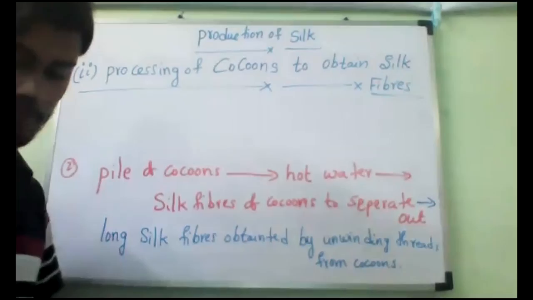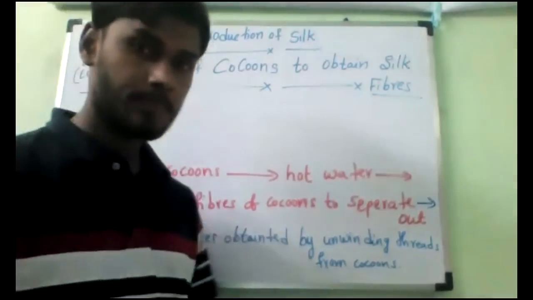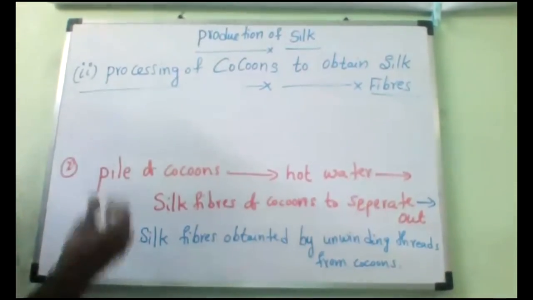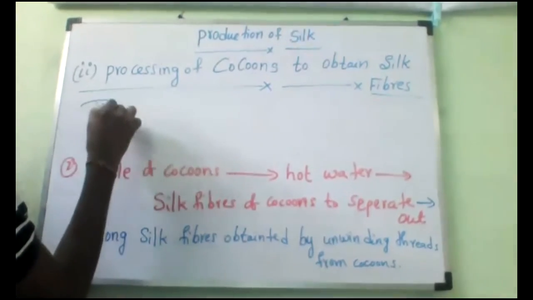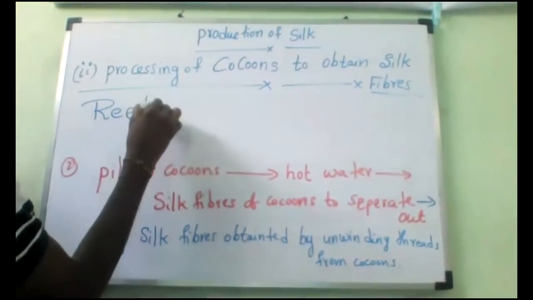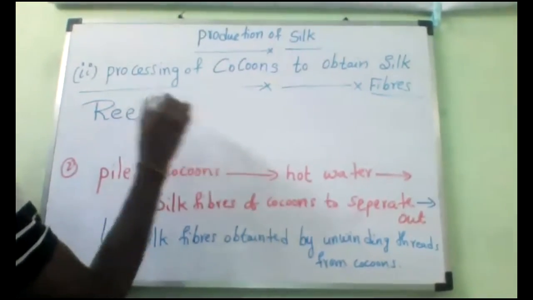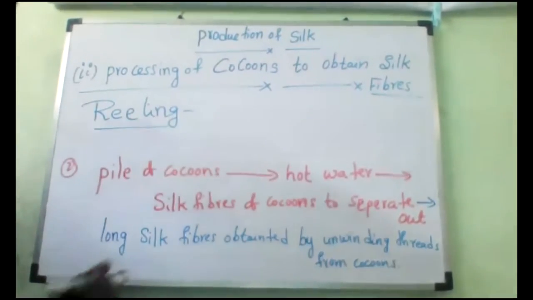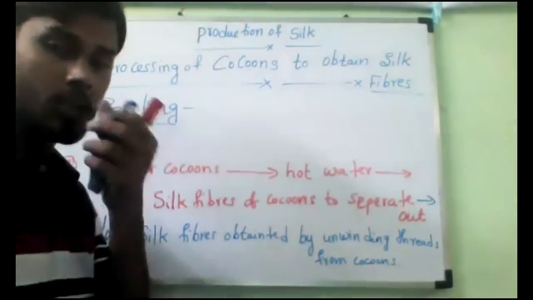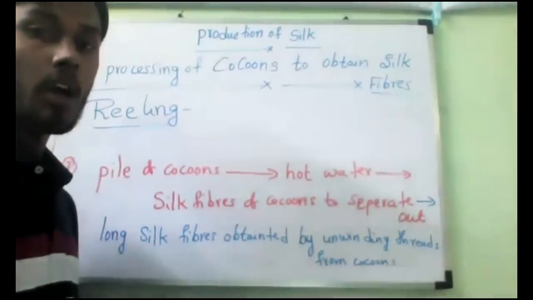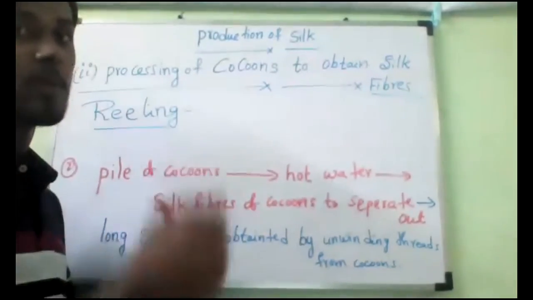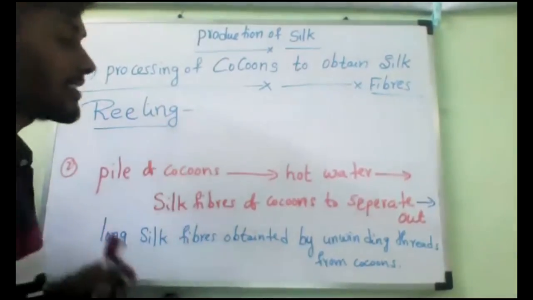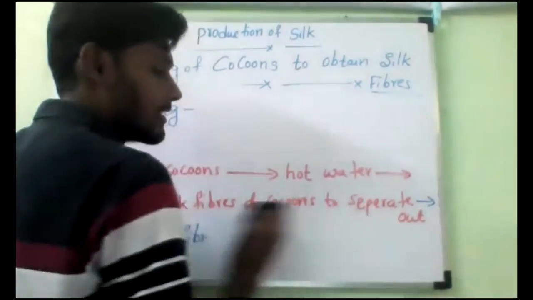Clear? Finish it up. Now you write reeling, as a side heading, a subheading. You should know what is reeling. Generally, somebody will ask you, what is reeling? Getting long silk fibers from the cocoons to use as silk is called reeling.